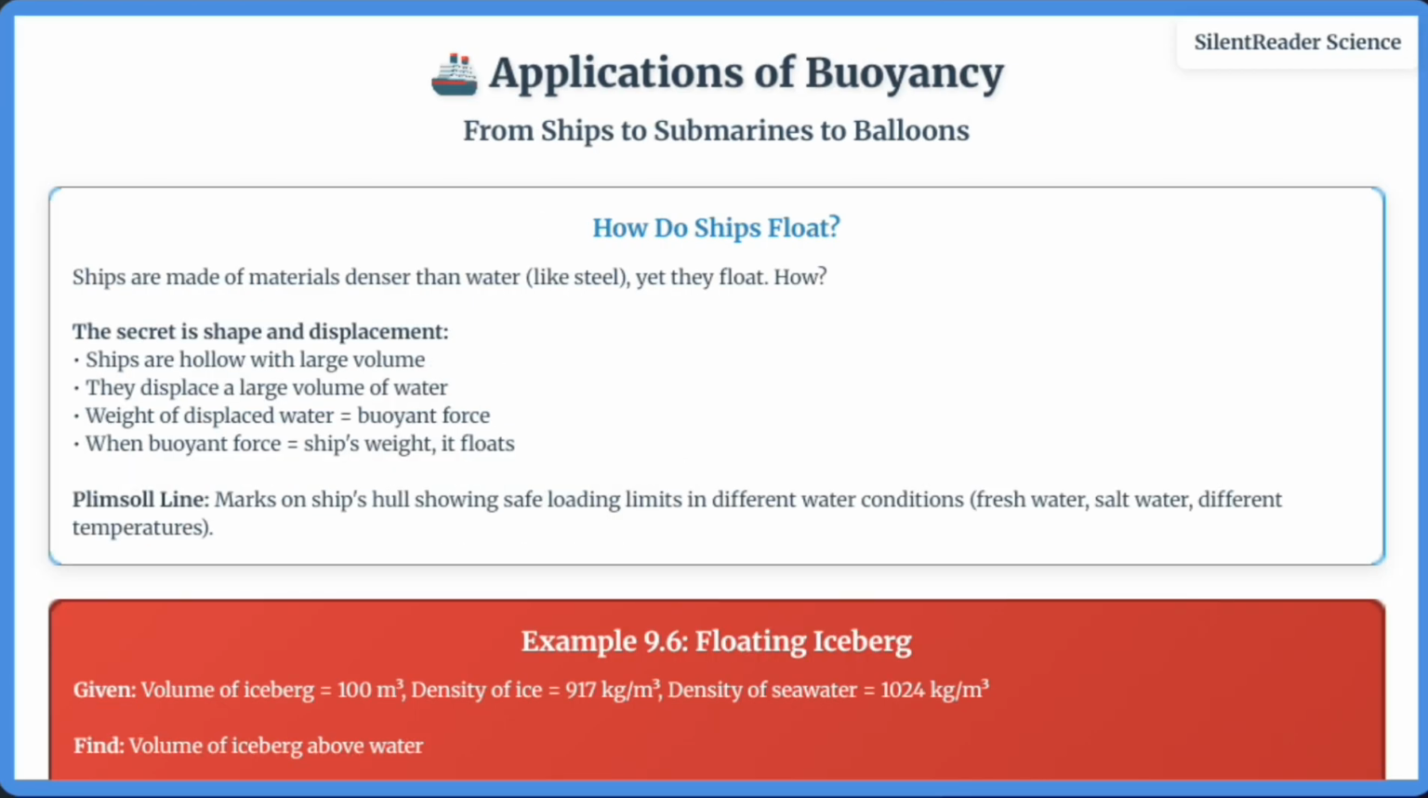Buoyancy has many practical applications in daily life. Ships float because they're hollow and displace a large volume of water. Submarines control their buoyancy by filling or emptying ballast tanks with water. Hot air balloons rise because hot air is less dense than cool air. Hydrometers measure liquid density by how high they float. Even swimming is easier in saltwater than freshwater because saltwater is denser and provides more buoyant force.